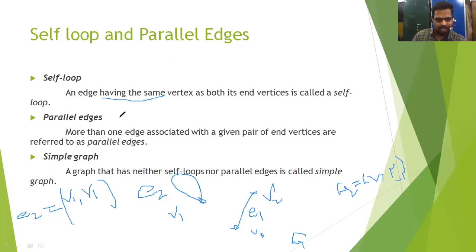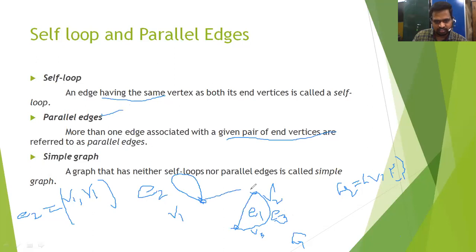Another definition: parallel edges. More than one edge associated with the given pair of end vertices are called parallel edges. Between V2 and V3 one edge E1 already exists. We draw another edge E3 between the same vertices V2 and V3. Then E1 and E3 are parallel edges.